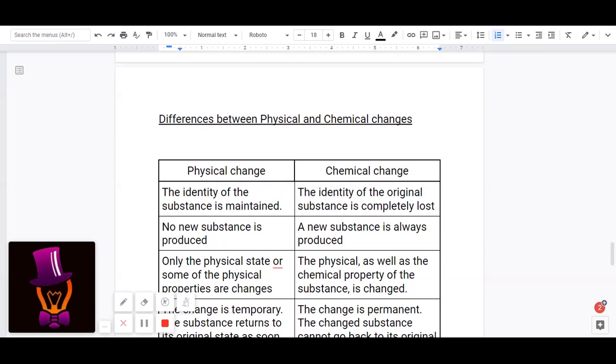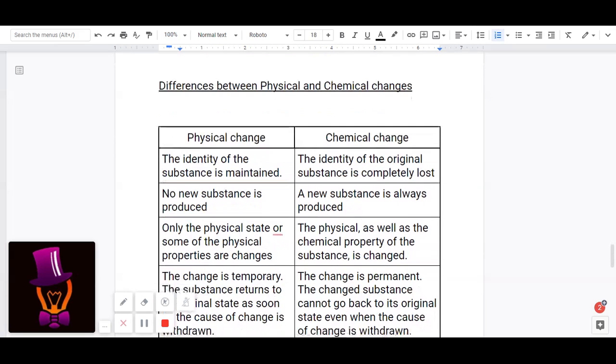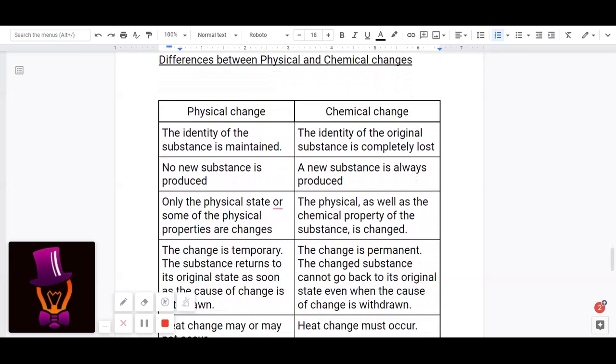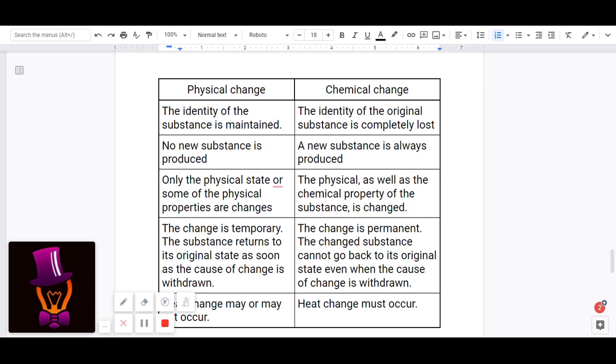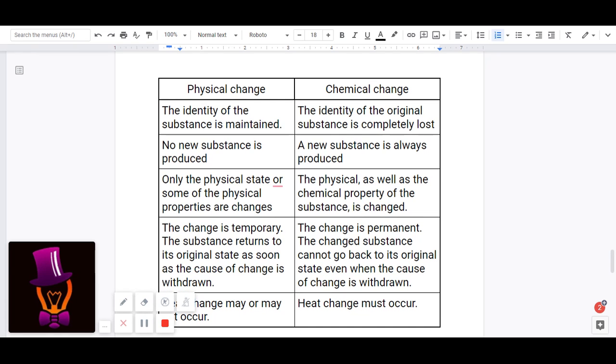And now let us come to the final topic of this video, which is the differences between physical and chemical changes. So, in a physical change, the identity of the substance is maintained, whereas in a chemical change, the identity of the original substance is completely lost. And in a physical change, no new substance is produced. In a chemical change, a new substance is always produced.